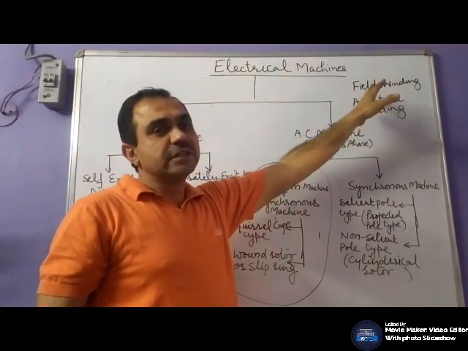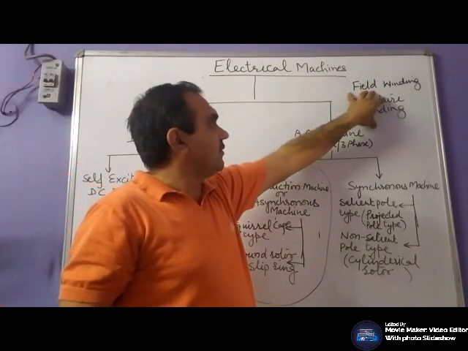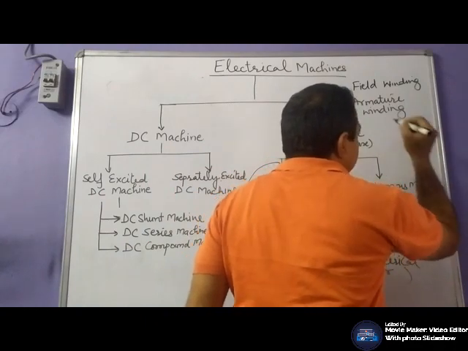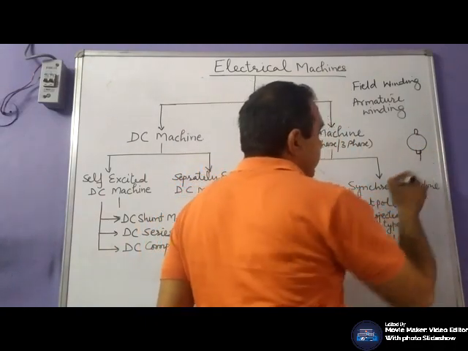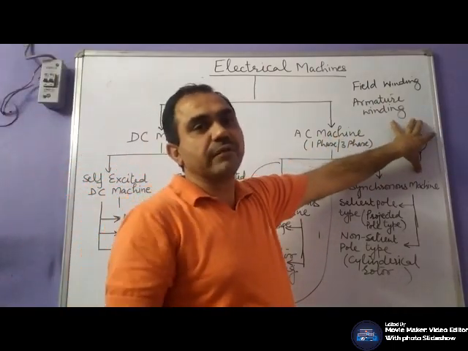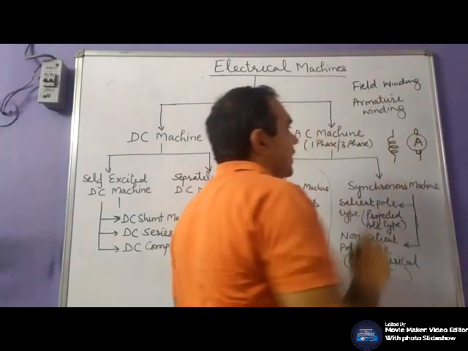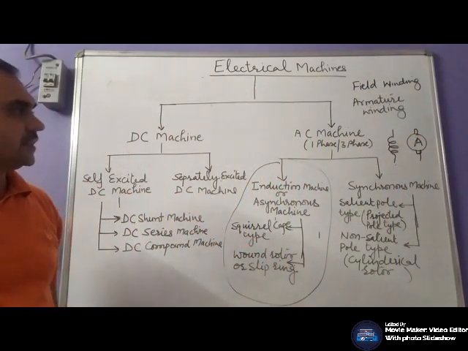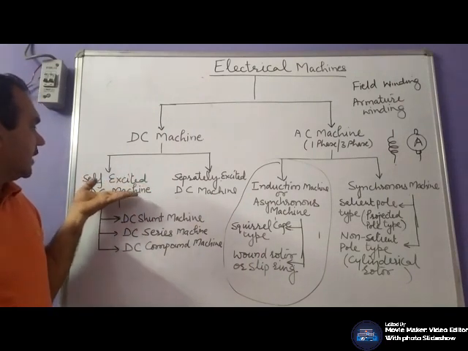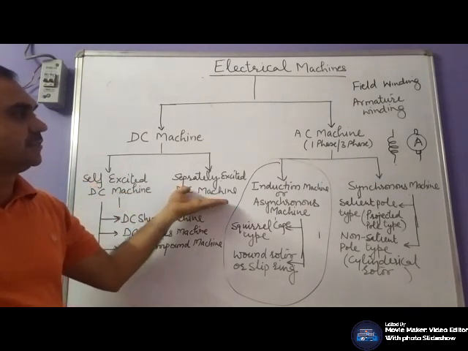For example, you have two windings, armature and field. In case of a DC machine, your armature winding is placed on the rotor side, and your field winding is placed on the stator side. On the basis of its connections, it is defined as self-excited DC machines and separately excited DC machines.